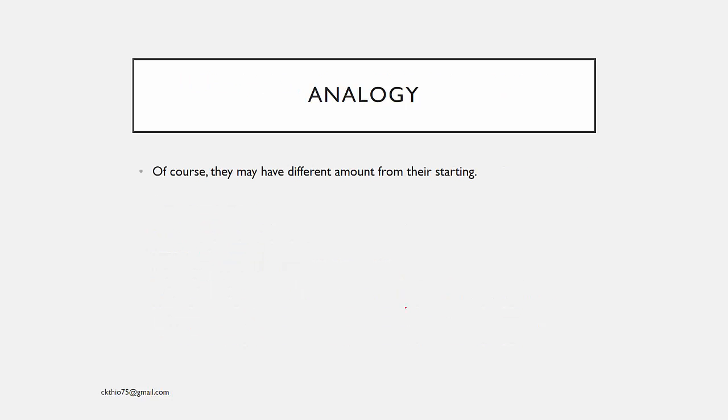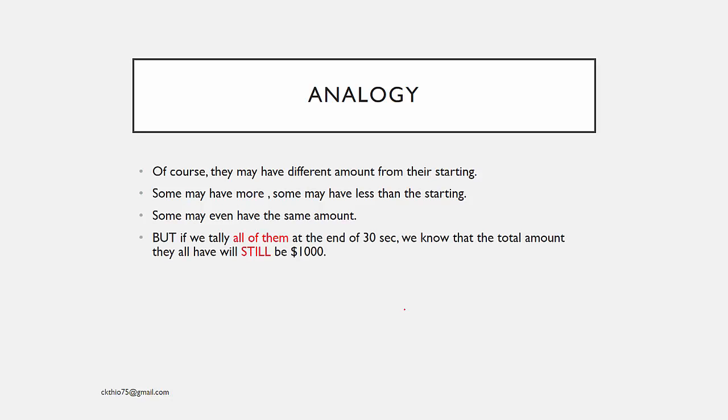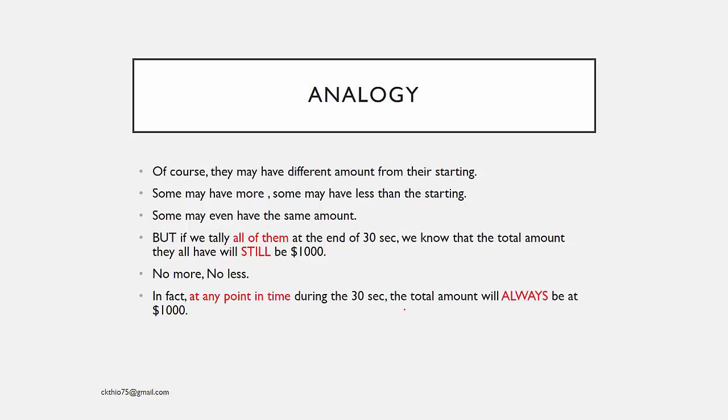Of course, they may have a different amount from their starting. Some will have more, some may have less than the starting, or some even may have the same amount. But if we tally all of them at the end of the 30 seconds, we know that the total amount they all have would still be $1,000. It's no more, no less. In fact, at any point in time during the 30 seconds, the total amount will always be $1,000. It is because no one is allowed to leave or enter into the hall.